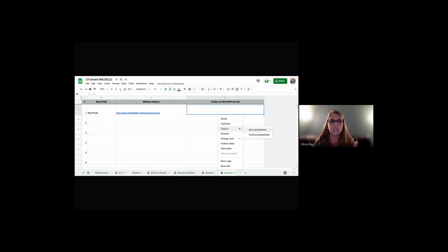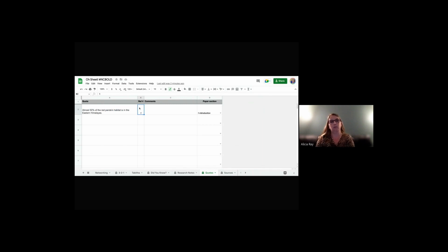It's totally okay. This is for you to pick and choose what you can use, what you would like to use. So when you click New Spreadsheet, then you're going to have the ability to go in and add a column and then just make that column in-text citation and then have them write out what that in-text citation is. So now they're just going to copy and paste that as they move forward. Absolutely. Then under quotes, that's where my number 1 came from for reference number. It's really my first source.